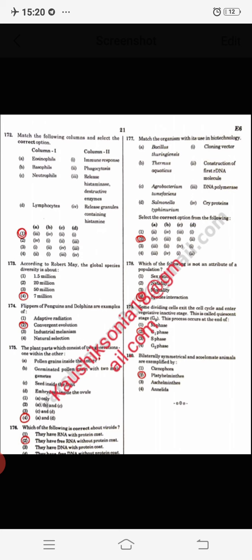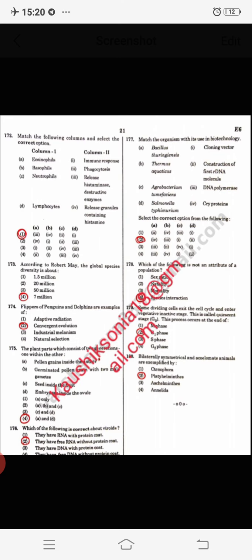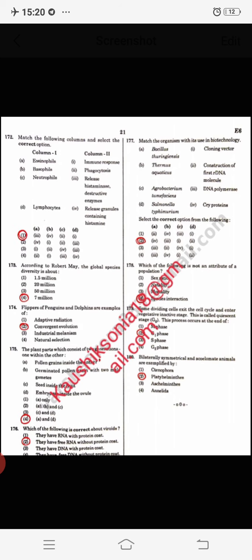Then basophil, it is related to granules containing histamines. And neutrophil, that are also called soldiers of the immune system, related to phagocytosis. And lymphocytes, that are related to immune response. So option first will be right.